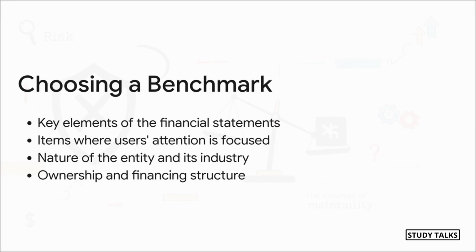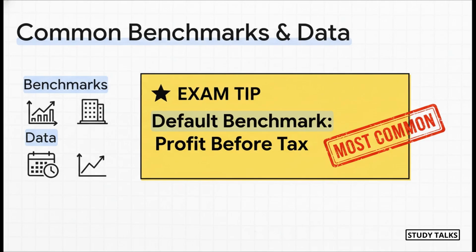What are the most important numbers for this company? What do investors really focus on? Is it a manufacturing company where assets are key, or a tech company where revenue growth is everything? The industry, the ownership, it all plays a role. Now, some of the most common benchmarks you'll see are profit before tax, total revenue, or total equity. And to figure out the number, you'll look at things like last year's figures or this year's budget.